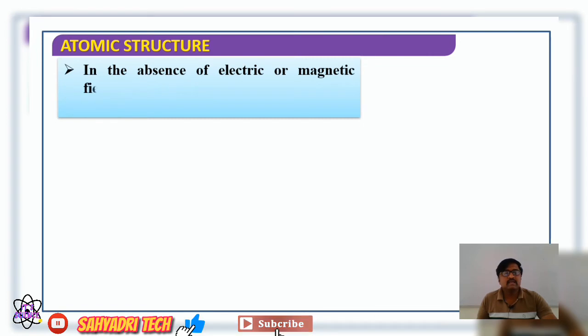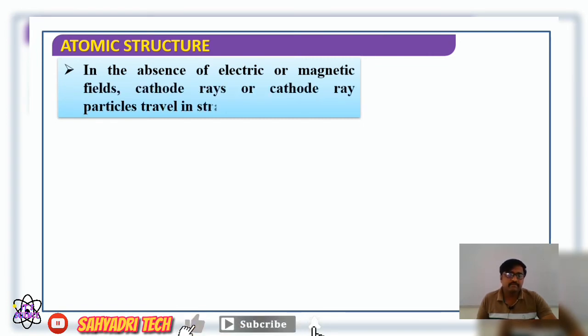Further, in the absence of an electric or magnetic field, what happens? If you think of the effect of an external electric or magnetic field on these cathode rays, how do they interact with it? Well, in the absence of an electric or magnetic field, cathode rays, or I can say cathode ray particles, travel in a straight line. So one of the characteristics: cathode rays travel in a straight line. It can be noticed in the absence of an electric or magnetic field.